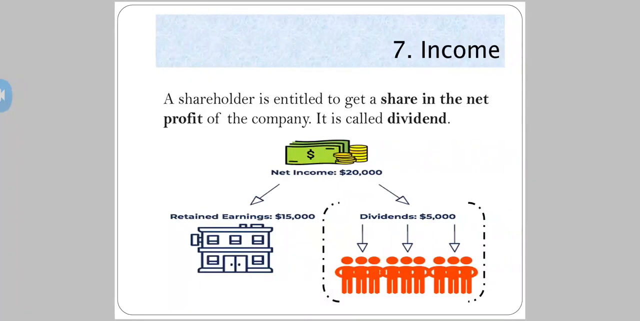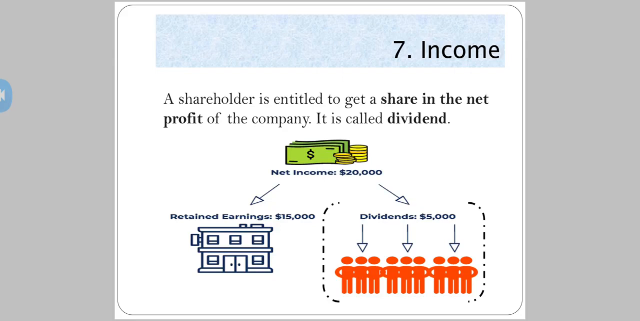Seventh one you have got is an income. Of course, when there is an investment, there is an income. A shareholder is entitled to get a share in the net profit of the company. When the company is making profit, of course you are going to get something in return. It is called dividend.